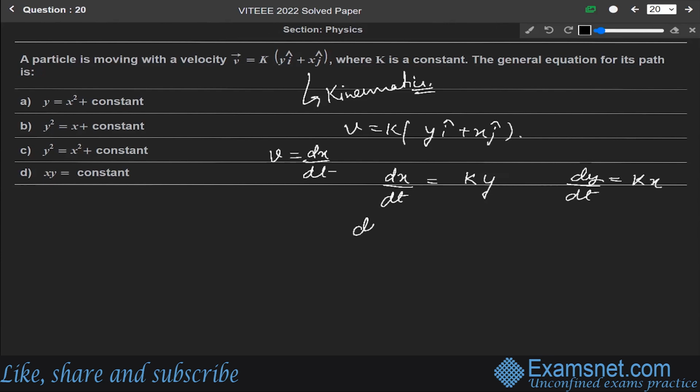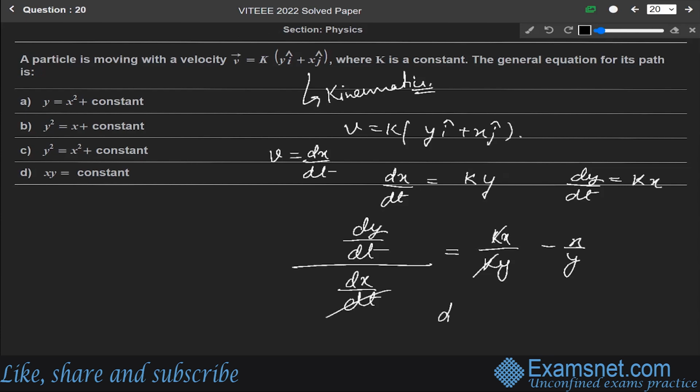kx. So dy over dt over dx over dt will be equal to kx over ky, cancelling k. So we get x over y. So dt cancels, so dy by dx will be equal to x over y basically. Okay.